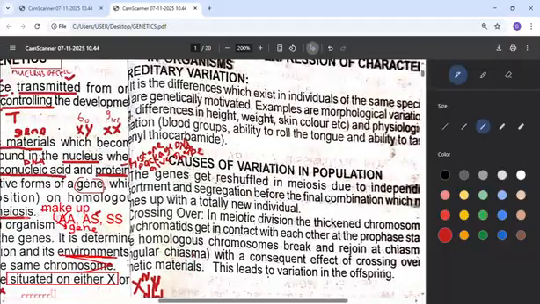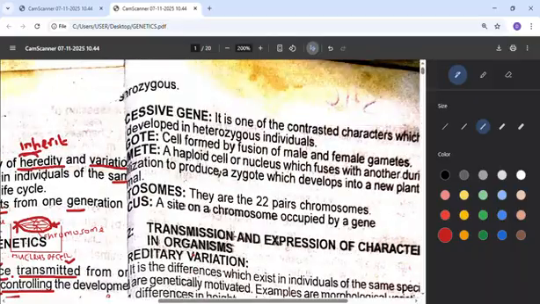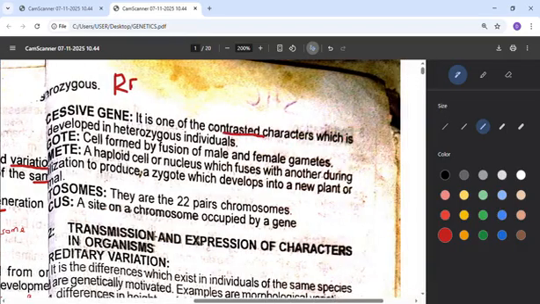So there is another term we use here, which is recessive gene. I've actually mentioned it. If something is dominant, it will be in capital letter, but anything recessive will be in small letter. So recessive gene is the contrasted character which is developed in heterozygous individual. If you want to know recessive, just use the word mask.